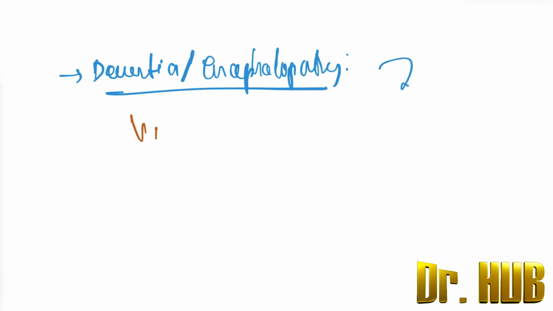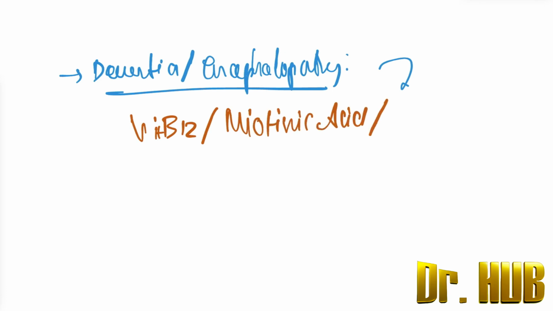It includes vitamin B12, nicotinic acid, then thiamine, as well as folate. So, all of these are associated with dementia and encephalopathy.